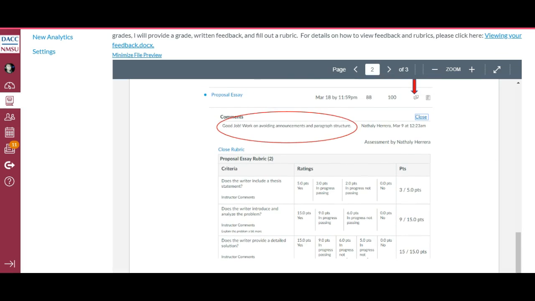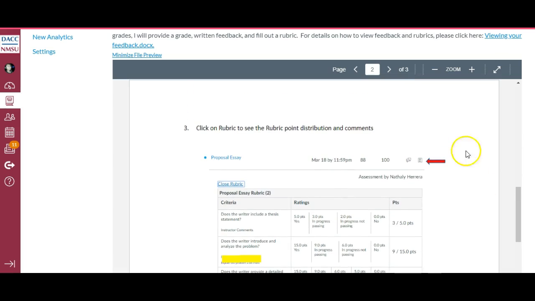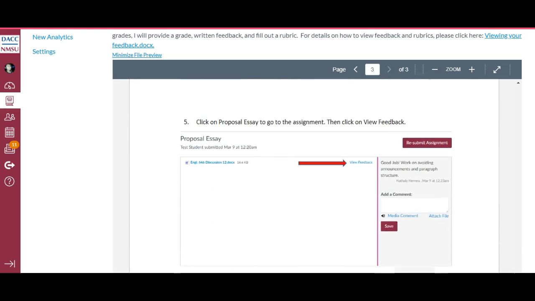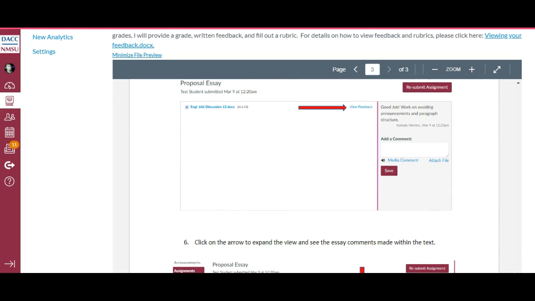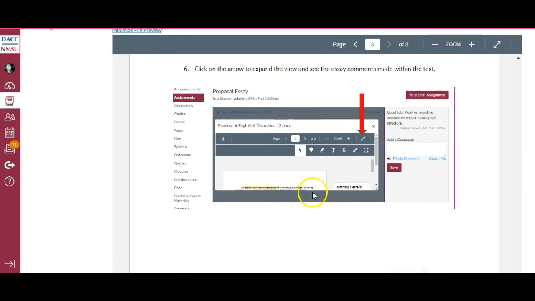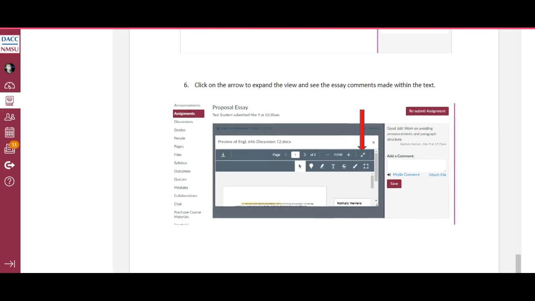So I provide general comments, like, good job, this is what you did really well, this is what you need to work on. Those comments are pretty easy to see. However, if you want to see the rubric, you have to make sure you actually click on rubric. And then there's a third thing you should see, and that's the actual comments. If you click on view feedback, you can actually see the comments I wrote on the essay itself.